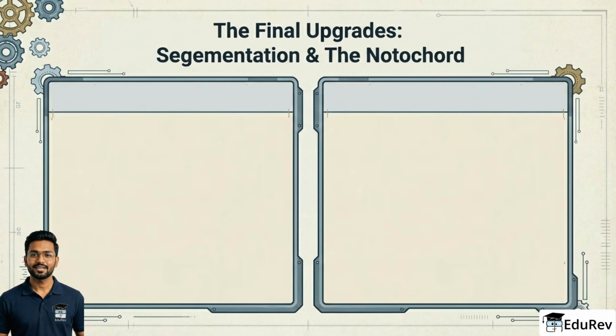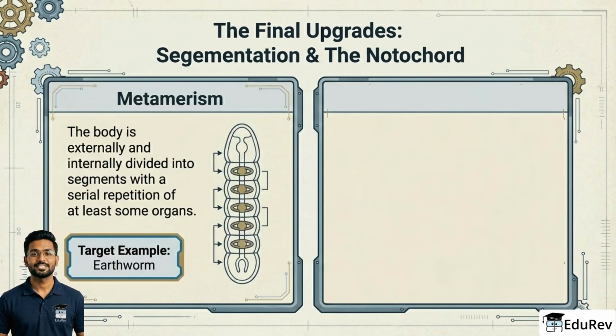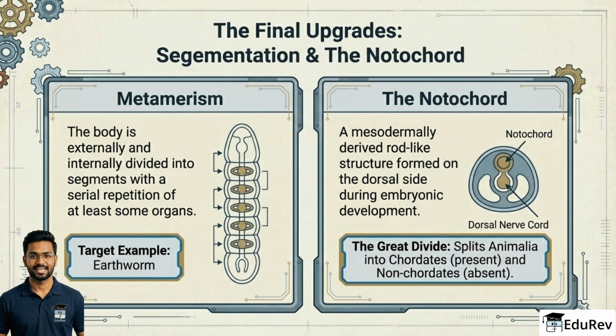The final upgrades are segmentation and the notochord. Metamerism means the body is divided into repeating segments, internally and externally. Earthworm is the standard example. The notochord is a mesodermally derived rod-like structure formed during embryonic development on the dorsal side. This becomes the great divide in Animalia. If notochord is present, the animal belongs to Chordata. If it is absent, it falls under non-chordates. That is why the notochord is one of the most important classification markers in the entire kingdom.